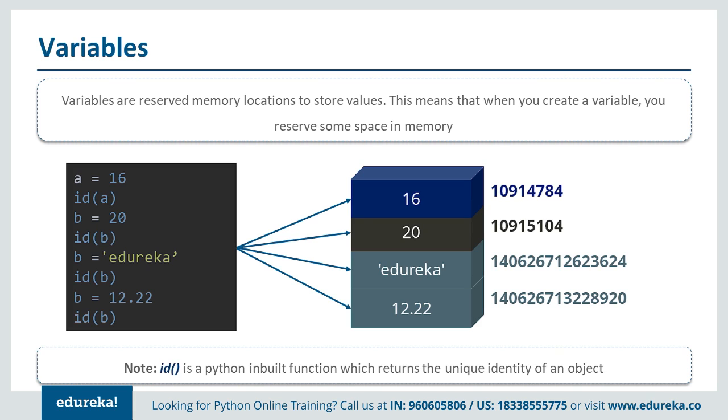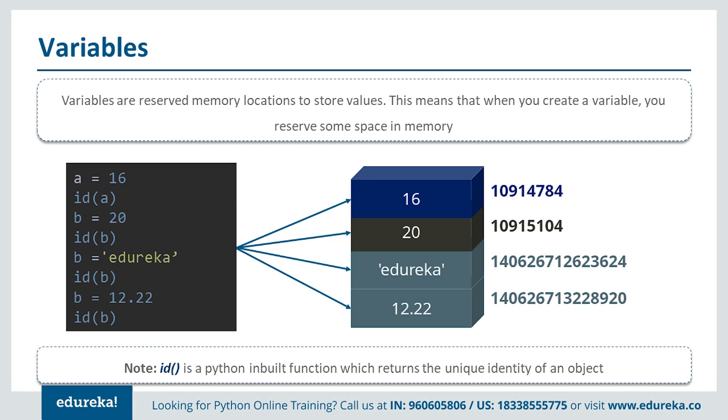So whenever you create a variable, you reserve some space in the memory. Now in this screen you can see that we are using a variable called a is equal to 16, which means a variable is created with the name a and the value is 16. We use the id function over here, which provides a unique identity of an object. It's a kind of unique number which is allocated to each and every variable.